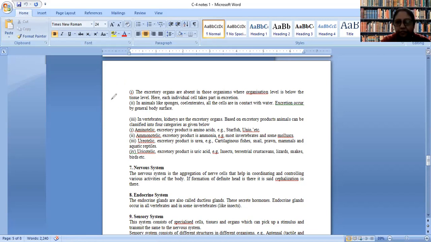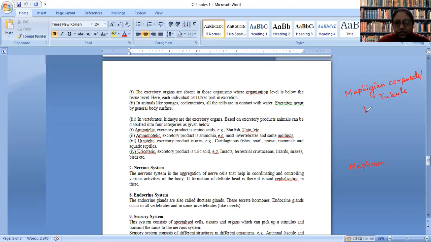There may be presence of Malpighian corpuscle or tubule. There may be presence of nephron. So mainly I am going to talk about these things only.